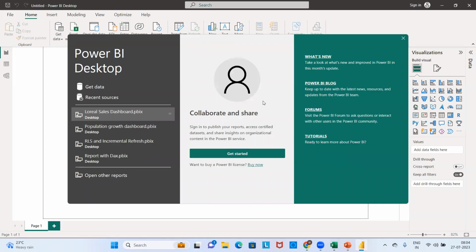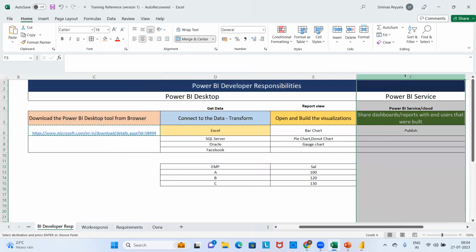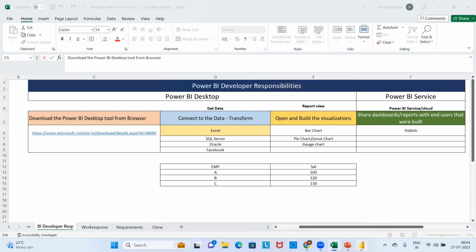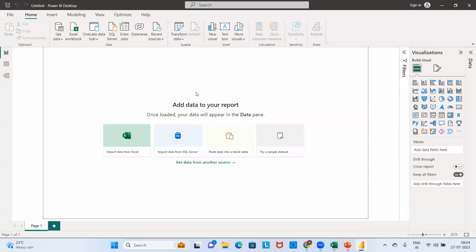This tool is independent and free to download. It doesn't need any license to purchase. Where we may need a license is the cloud environment, Power BI Service. But the desktop environment is free to use and free to download. So I was able to download the tool and I've just opened it.